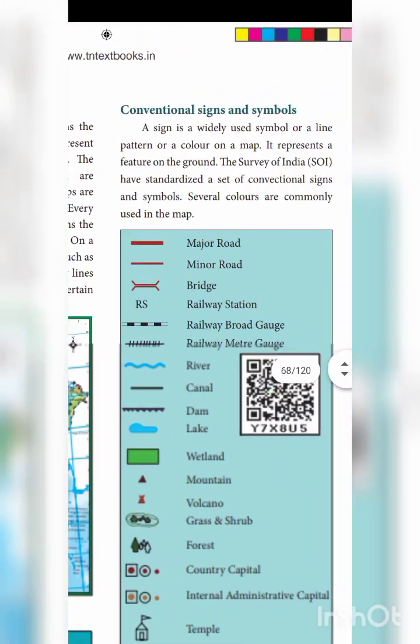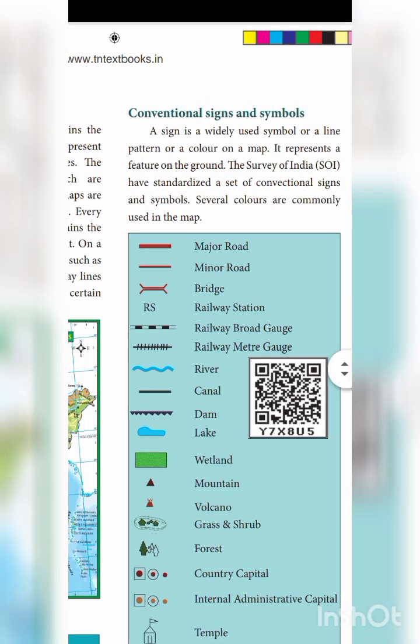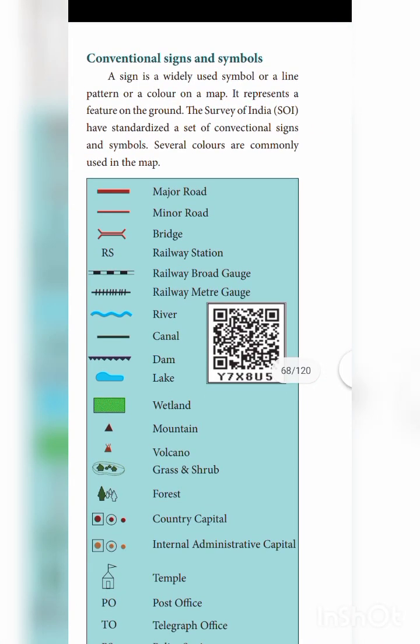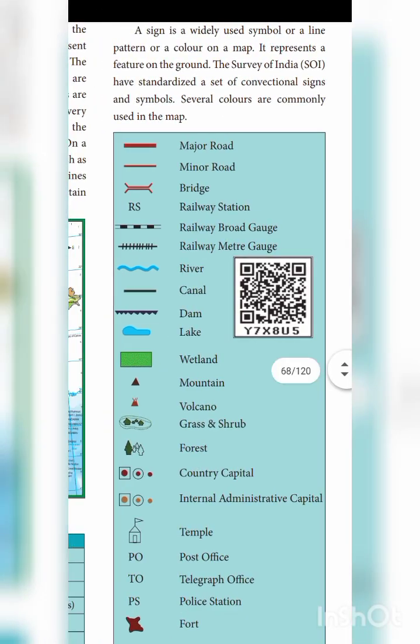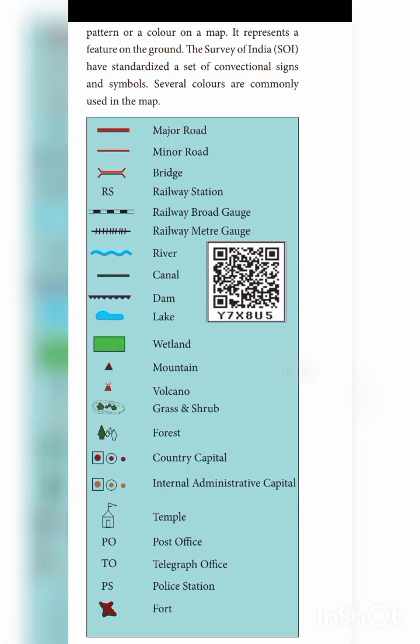For example, conventional signs and symbols: see there, major road means red color, minor road means just a dot, bridge means like this, two red colors, RS means railway station, and then railway broad gauge, river means blue color, okay, lake means like this shape, mountain means black color, an arrow mark, and what is it, a triangle like a mountain.